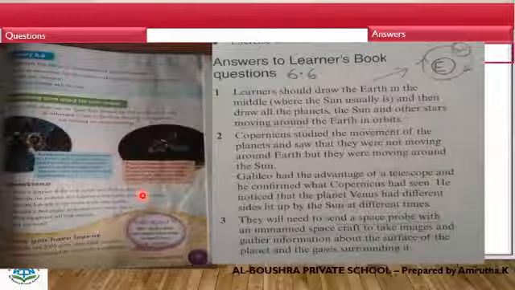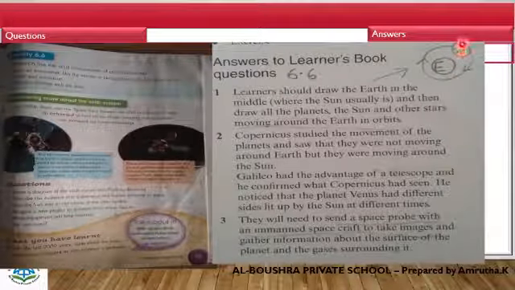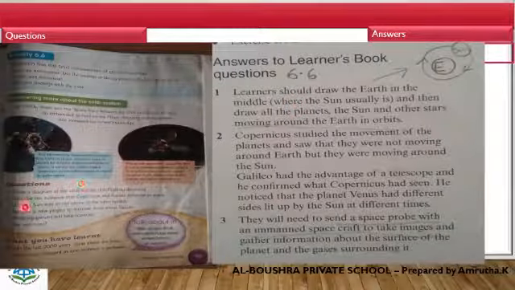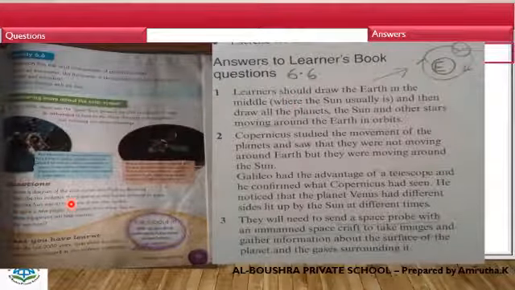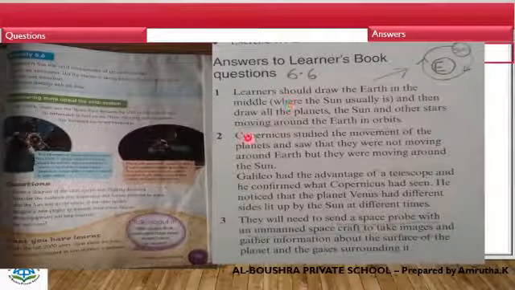It was wrong, but they are asking for that diagram. That is like this: Earth at the center, and the Sun and all other planets revolving. That you have to draw. Second question, describe the evidence that Copernicus and Galileo collected to prove that the Sun was at the center of the solar system. They are asking for the evidence of Copernicus and Galileo.